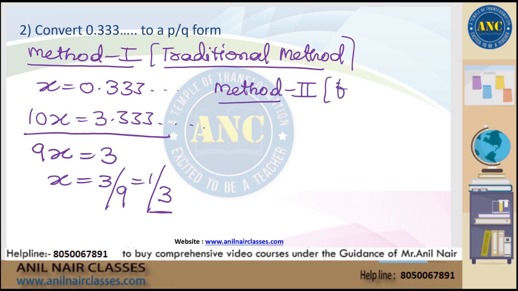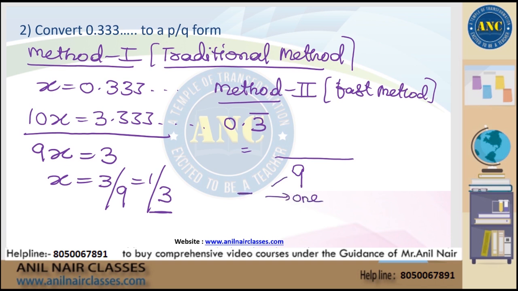Method 2, the fast method. How to write the answer? 0.3 bar. Now see, step number 1. After the dot, on whatever digits the bar is there, that many 9s will be present. So there is one 9 because the bar is present on 1 digit. After the dot, what is the number? 3. There is no other digit. So 3 by 9 is nothing but 1 by 3. Directly we will get the answer.